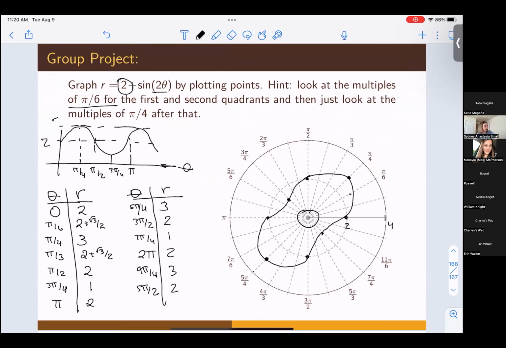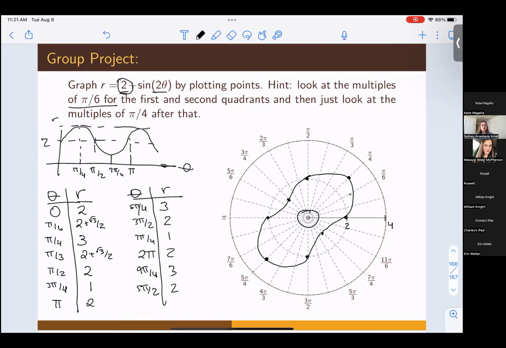Again, this is why we're not talking really about parent graphs in this class, because there are so many of them. And even just something as simple as a vertical shift like this, while all it did in rectangular coordinates was move the graph up, it completely changed the shape of the polar coordinates. So that's why we don't talk about parent graphs in here, because there are so many of them.